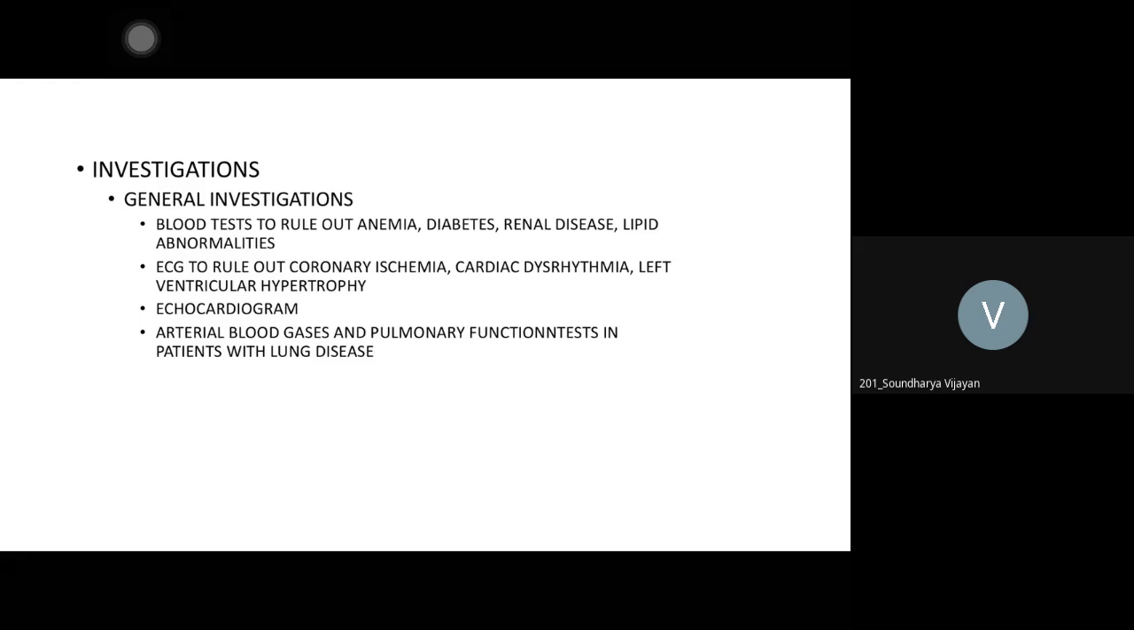The heart is part of the cardiovascular system. All blood vessels start from the heart only, from the aorta only. Echocardiogram: when you suspect a cardiac disorder, you have to do an echocardiogram.